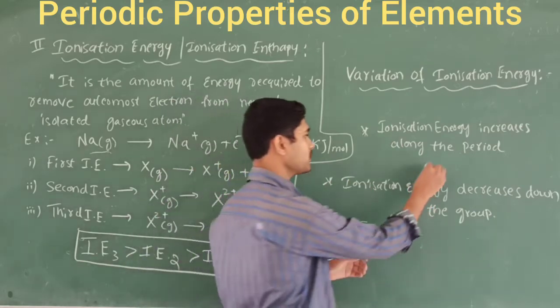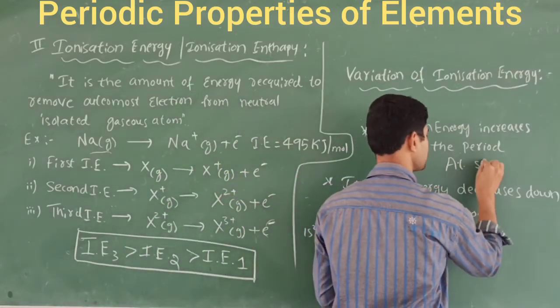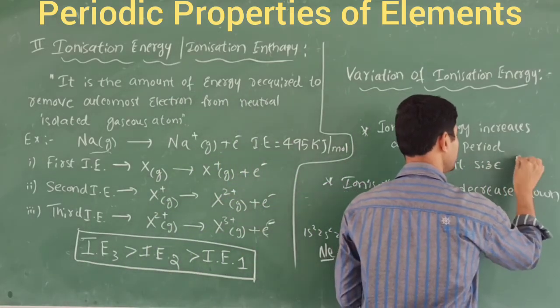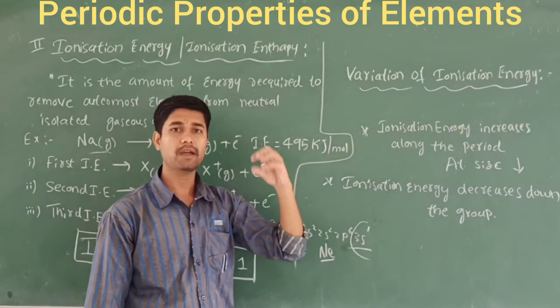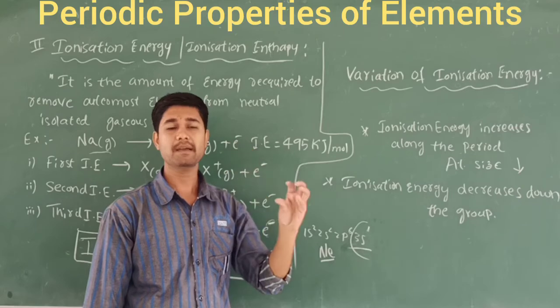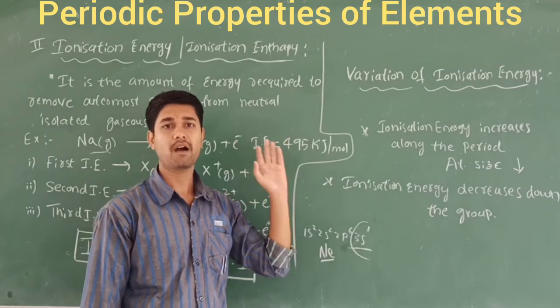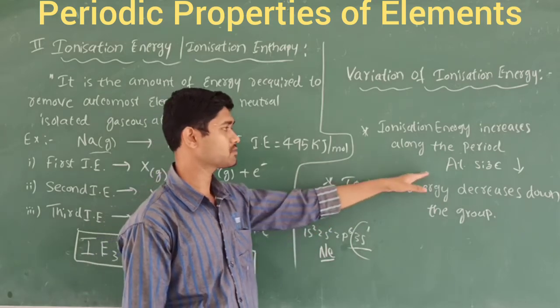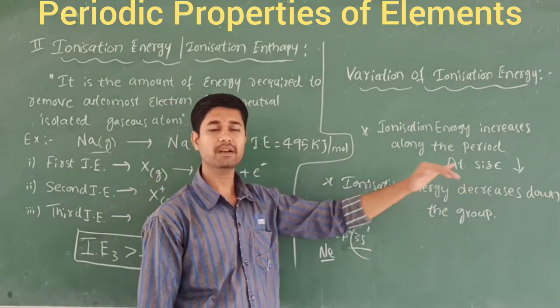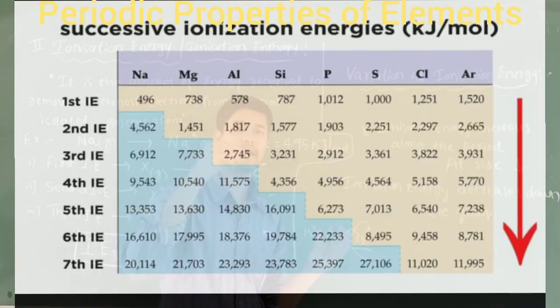The main reason is the atomic size. Atomic size decreases along the period, because you are adding extra electrons to the same principal shell. I told you about oxygen, nitrogen, and carbon when I explained atomic radius, right? Like this also, the atomic size decreases because the extra electrons are added to the same principal shell. What about down the group?